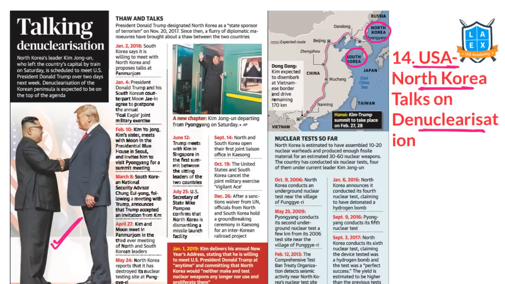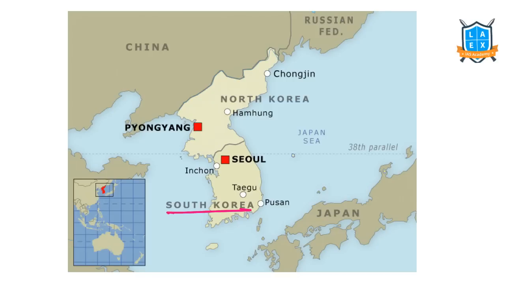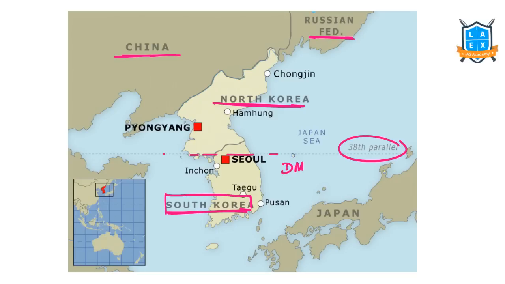Let us understand the geography of this region a bit. This one is South Korea, and this is North Korea. North Korea has a boundary with the Russian Federation, China, and then South Korea. Very, very important: North Korea, Russian Federation and China. The 38th parallel forms the DMZ, the demilitarized zone between South Korea and North Korea.